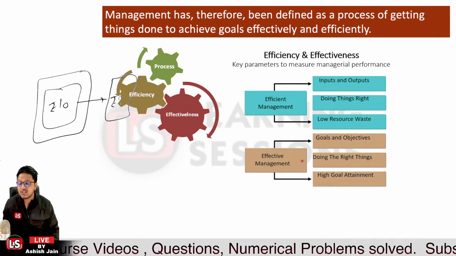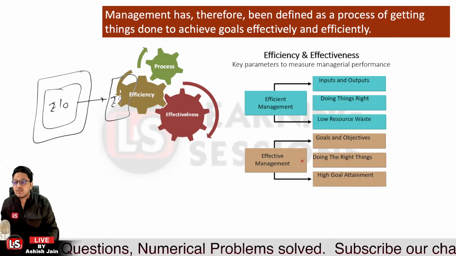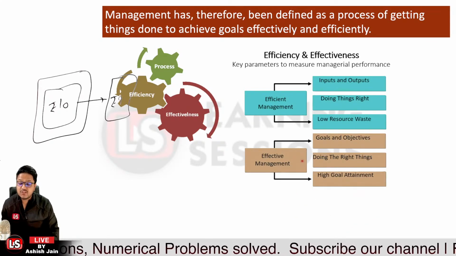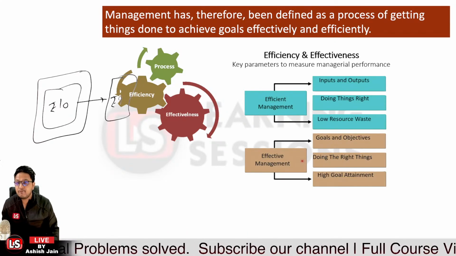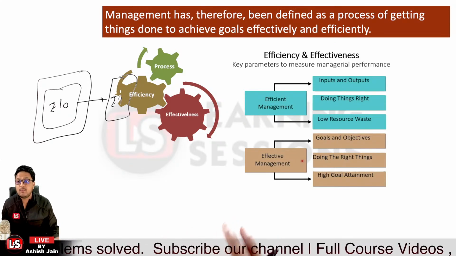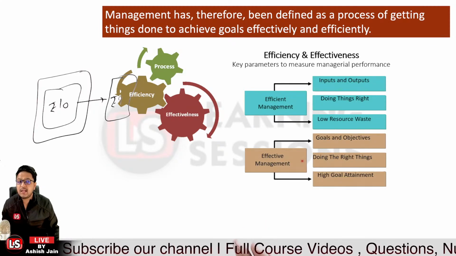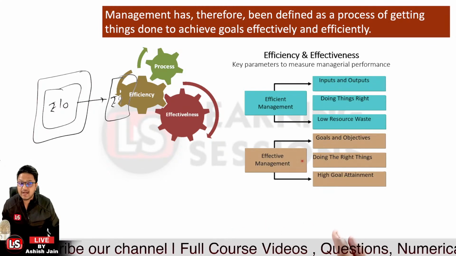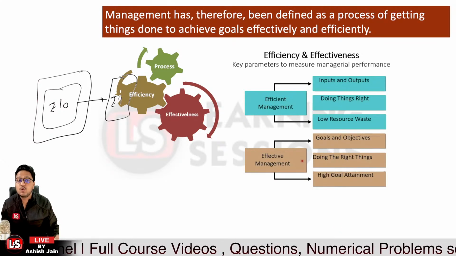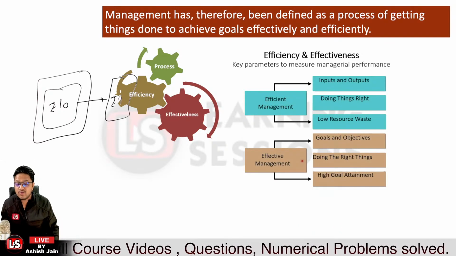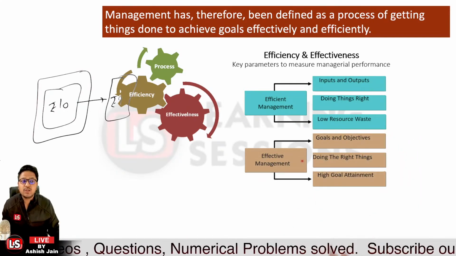So the first parameter of efficient management is related to inputs and outputs, that you are to manage your inputs as well as outputs. In case of inputs, there must not be any wastage, and the output must be accurate, and the inputs must be used in an optimum manner. The second point is doing things right, that we perform things in such a manner that there is no wastage at all and no wrong decisions are taken.